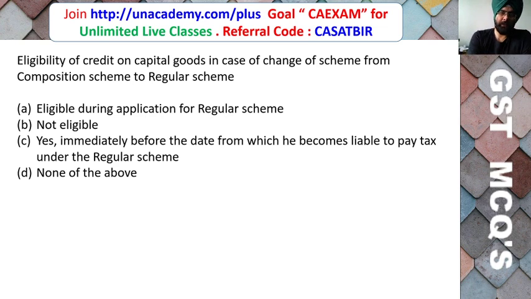Eligibility of credit on capital goods in case of change of scheme from composition scheme to regular scheme. Eligible during application for regular scheme, not eligible, yes, immediately before the date from which he becomes liable to pay tax under the regular scheme, or none of the above.